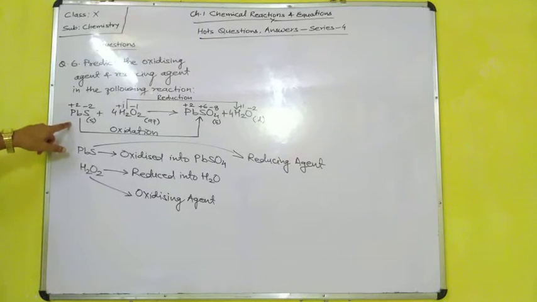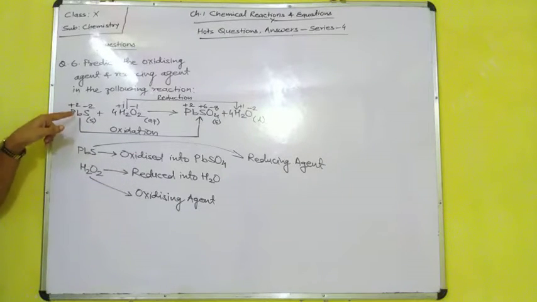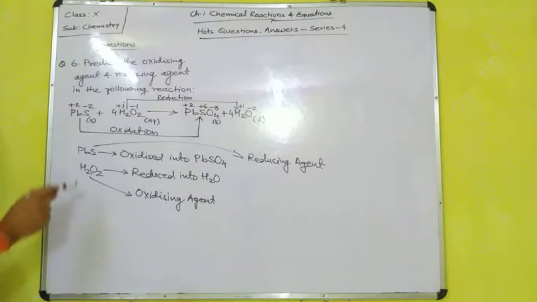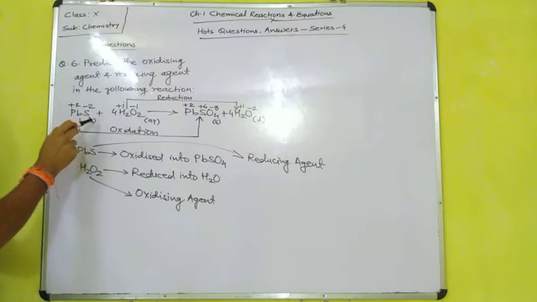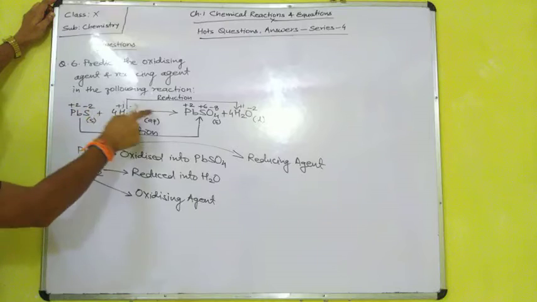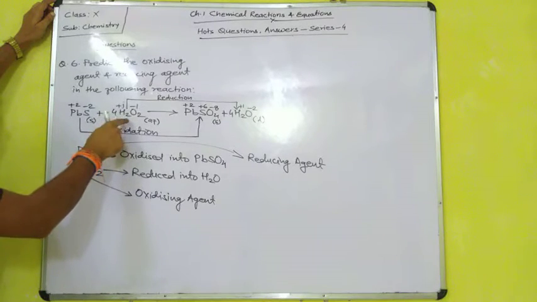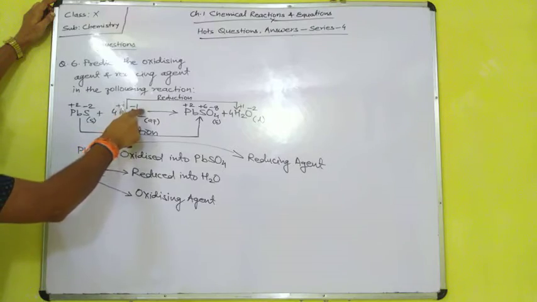And lead sulfide, so it is known as what? Oxidized sulfur. In the lead sulfide, sulfur is oxidized into sulfate, lead sulfate. So it is a reducing agent. Why? It gains the oxygen, its oxidation number increases. It has lost the electron, so it is a reducing what? Agent. And in case of H2O2, it has gained the electron.